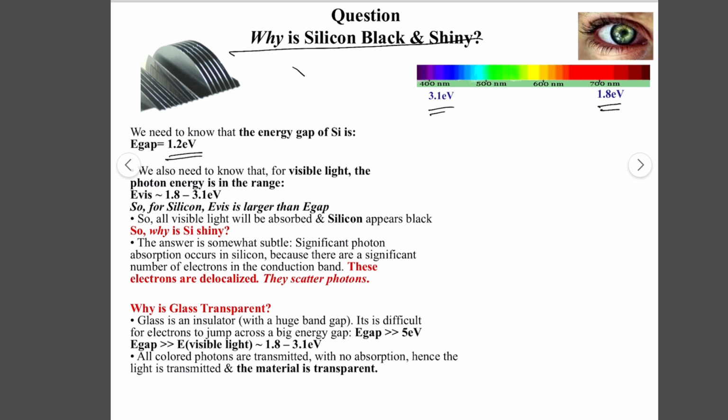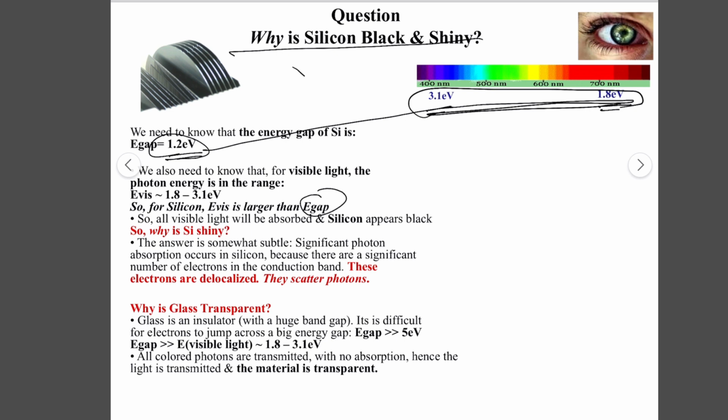So it means that for silicon, E visible is larger than E gap, the energy band gap of silicon. So silicon absorbs all the light that falls upon it, so it appears black.